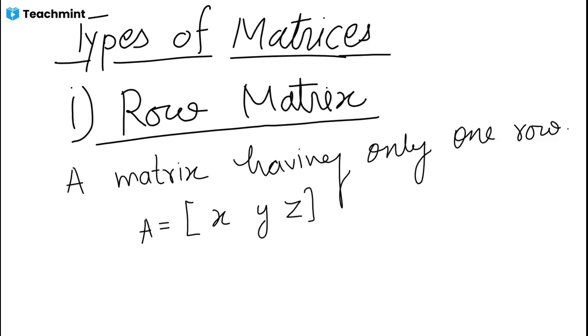And we can take one more example, matrix B, having elements 2 and 3. We have here two columns, but only one row. So these two are examples of row matrix.